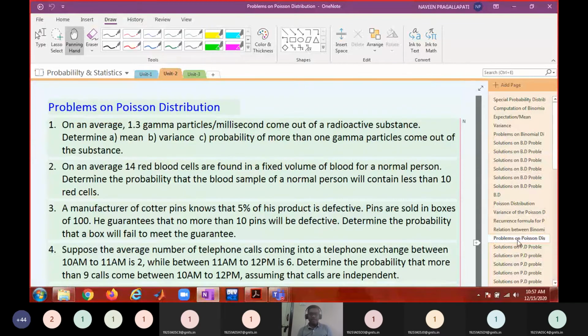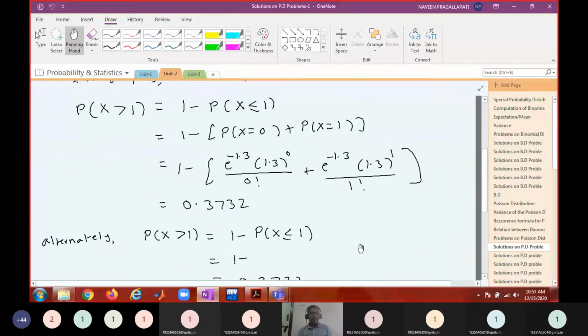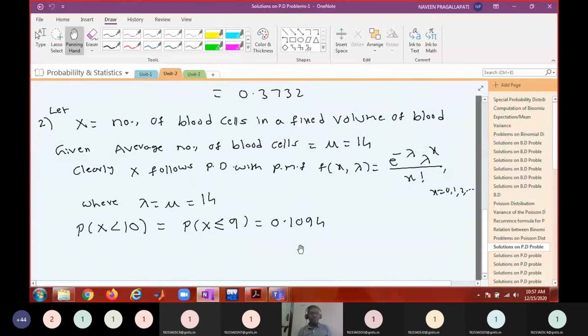So we have seen some problems done with the binomial distribution as well as the Poisson distribution.